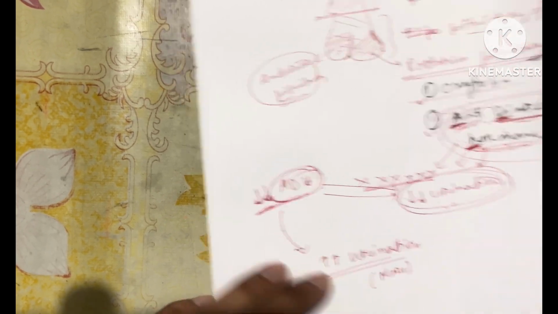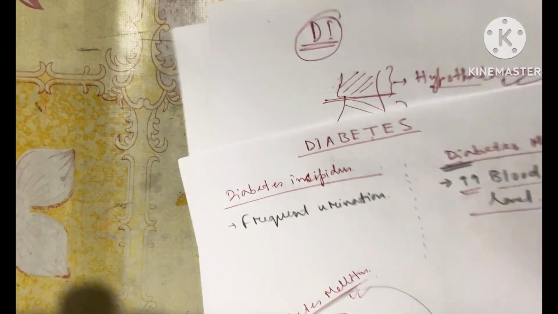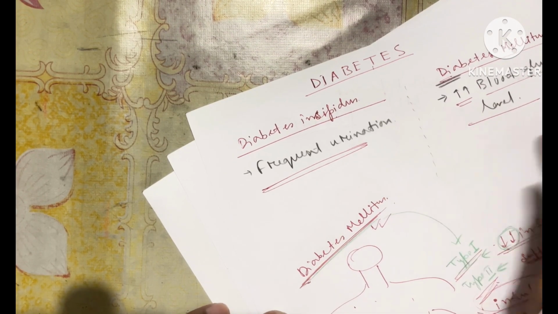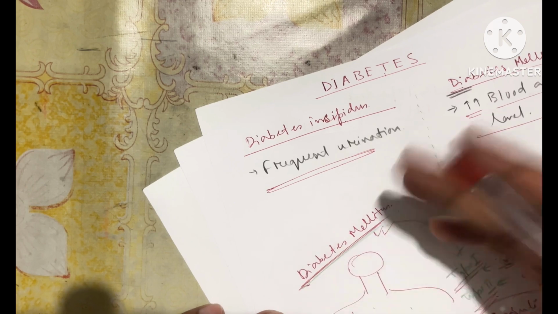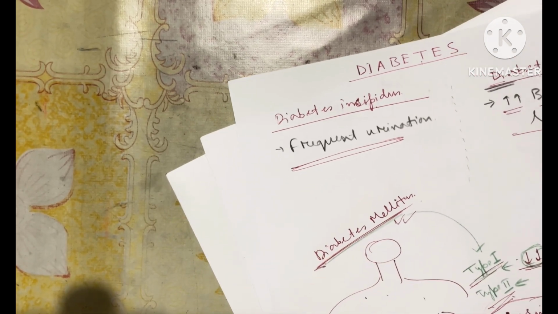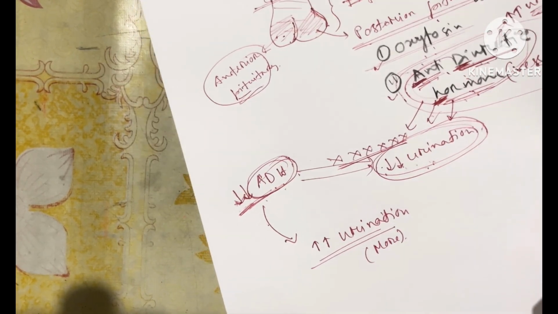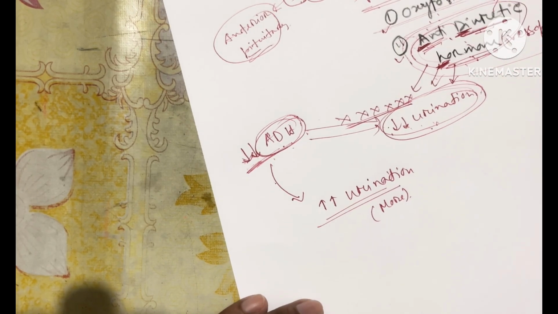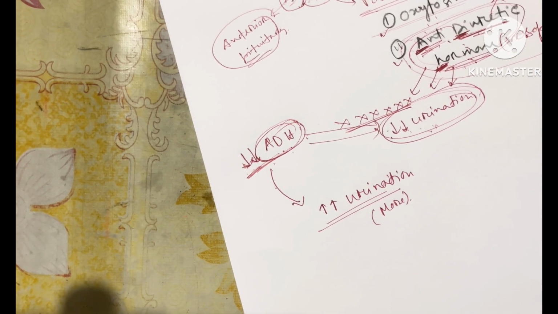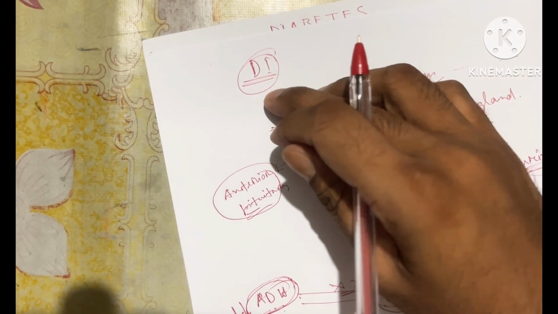That's why diabetes insipidus is associated with frequent urination. A person needs to use the toilet more and more often. That is one major symptom. If the person is urinating very frequently, then blood volume or water content decreases inside the body, and the person will feel very thirsty. So this is the main core concept of diabetes insipidus and diabetes mellitus.